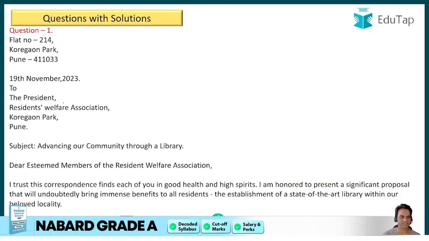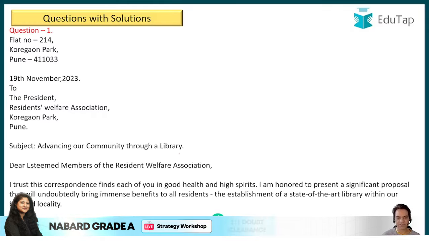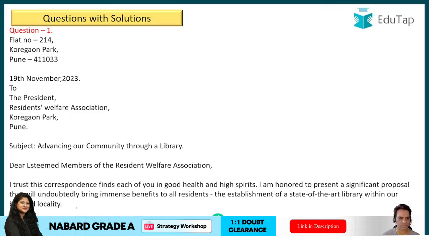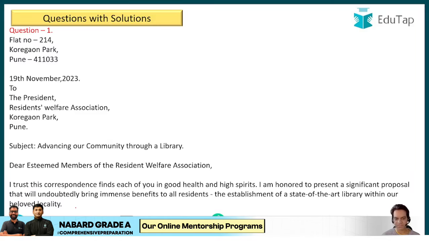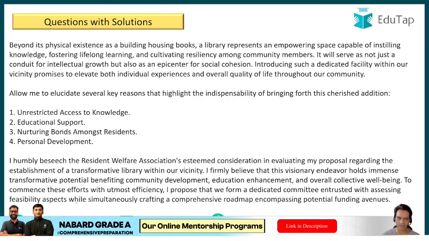You can see the sender's address, receiver's address. Then, "I trust this correspondence," starting with "Advancing our community through a library." I trust this correspondence finds each of you in good health and high spirits. I'm honored to present a significant proposal that will undoubtedly bring immense benefits to all residents: the establishment of a state-of-the-art library within our beloved locality.